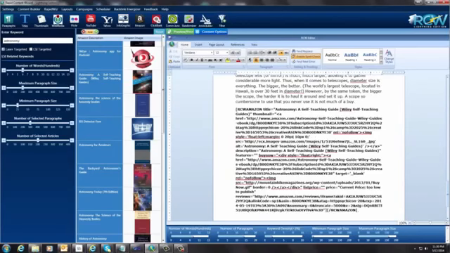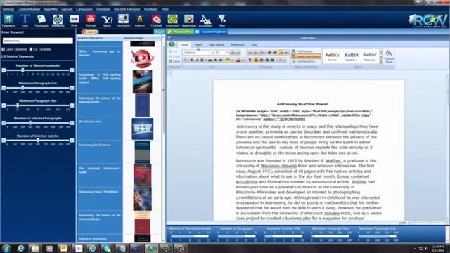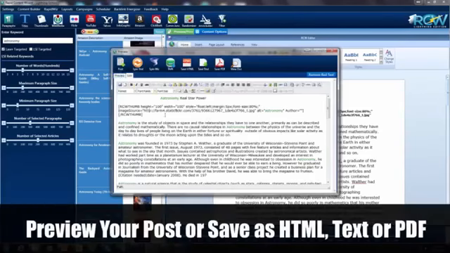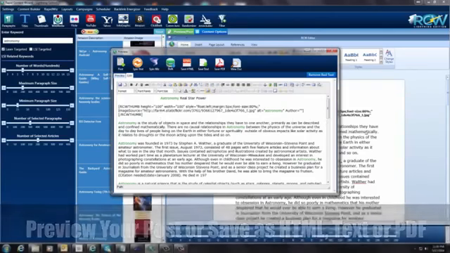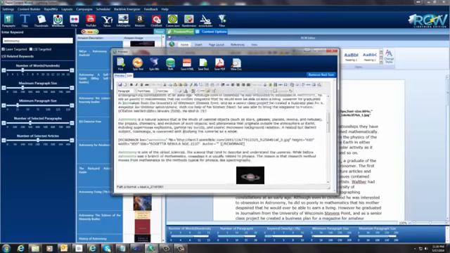Well, now we have everything that we want in our article. So what I want to do now is take a look at this article. You go up here to this preview post, I'm going to click on that. Okay, and this is now an HTML editor. So what it's done is it's taken the text, put it in here, and created HTML. I don't expect anybody to understand HTML. That's not necessary for this.